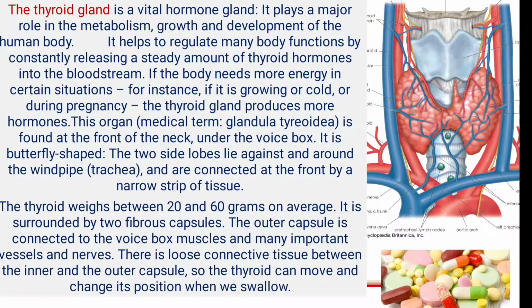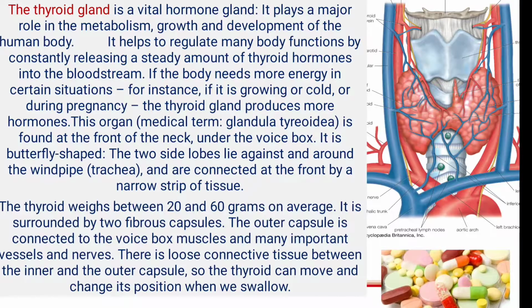This organ is found at the front of the neck under the voice box. It is butterfly shaped. The two side lobes lie against and around the windpipe and are connected at the front by a narrow strip of tissue. The thyroid weighs between 20 and 60 grams on average. It is surrounded by two fibrous capsules. The outer capsule is connected to the voice box muscle and many important vessels and nerves.